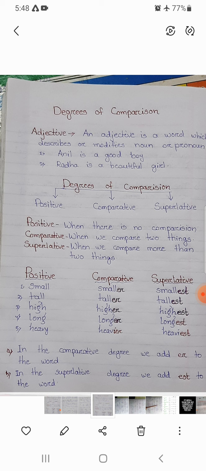In the comparative degree, we add er to the word. So, small is a word. When you change from positive to comparative, we have to add er. In the superlative degree, we add est to the word. We have to follow some rules.